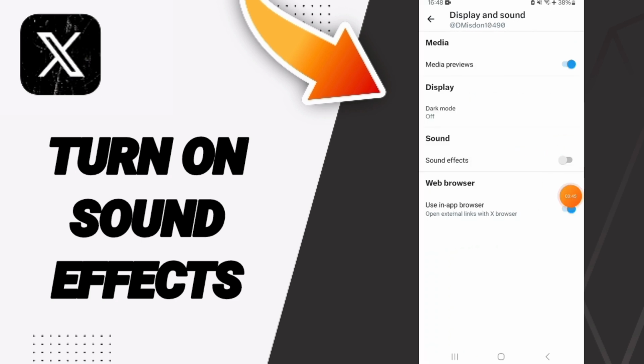Then we click in this sign. If the sign changes to this color, then you can know how to turn on sound effects on the application of X-Twitter.